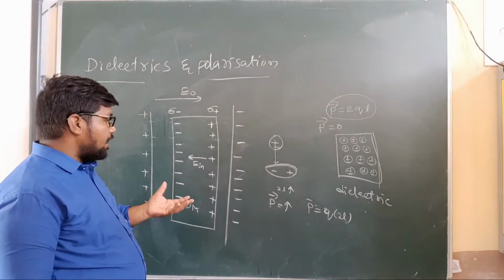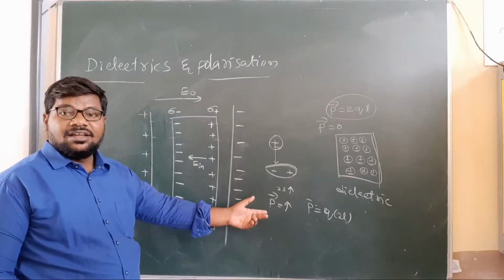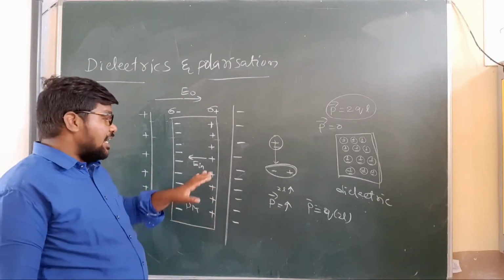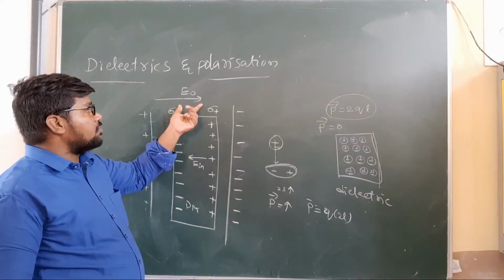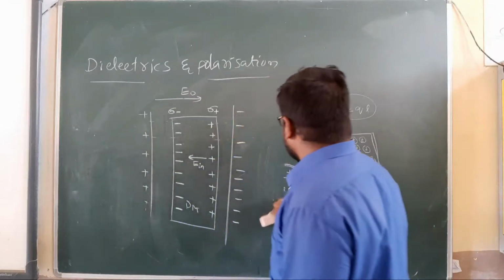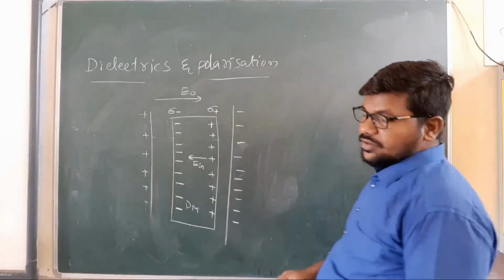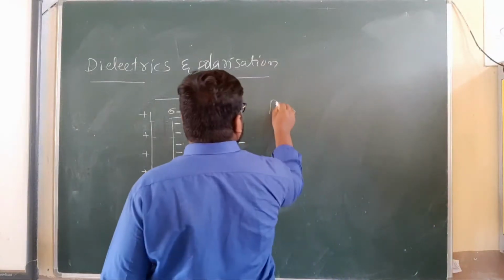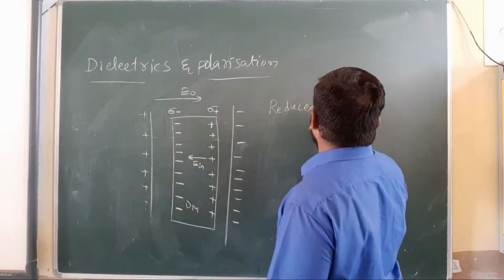Here an induced dipole moment is created, and at the same time an induced electric field is created in the direction opposite to the external electric field. Clear, my children? So due to this, the electric field is reduced. We have to find the reduced electric field.